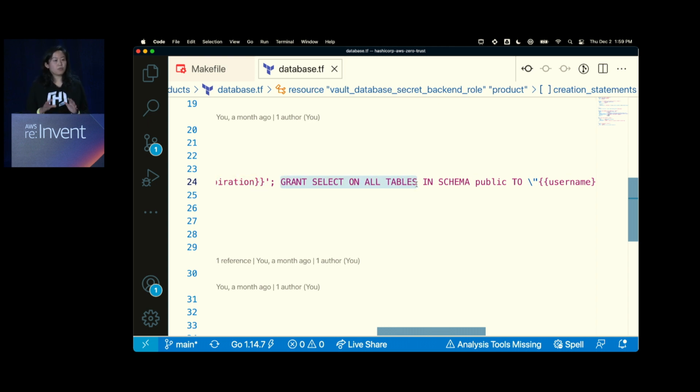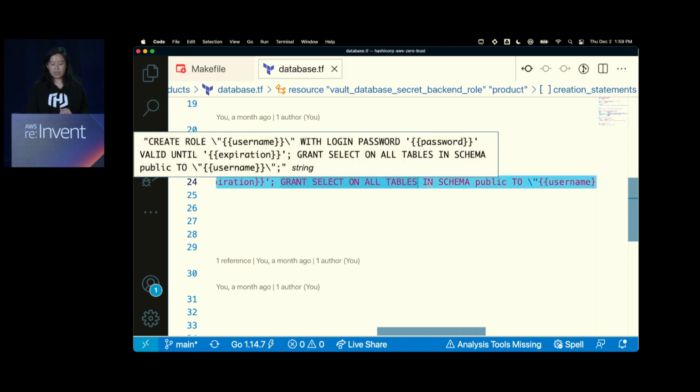This is because this particular database role only reads from the database. I don't want it to configure anything. I don't want it to add anything to the database. I just want it to read, because this is my service. Remember before I talked about product API connecting to the database. It's a read-only operation. It doesn't want to do any writes. So from a privileged view, I'm only allowing it to read.